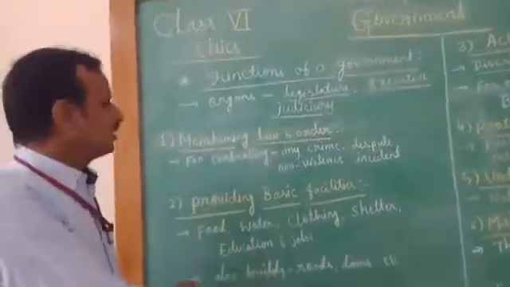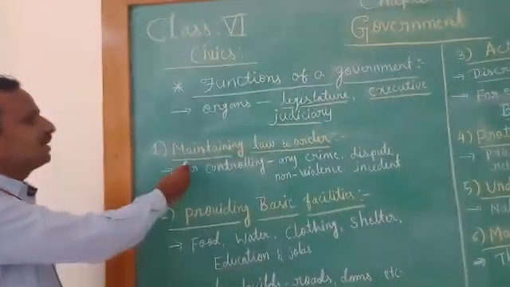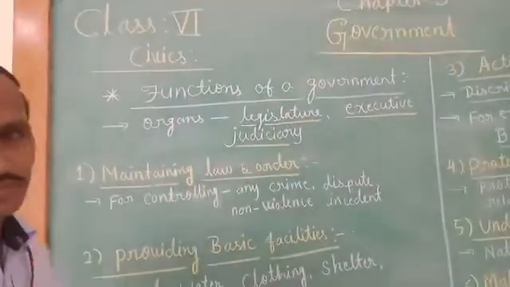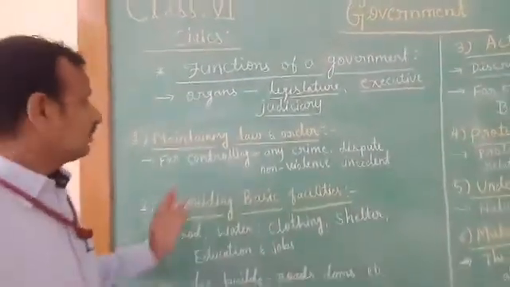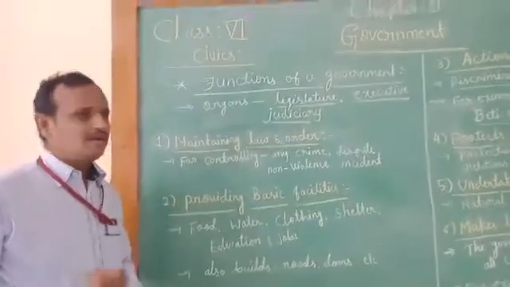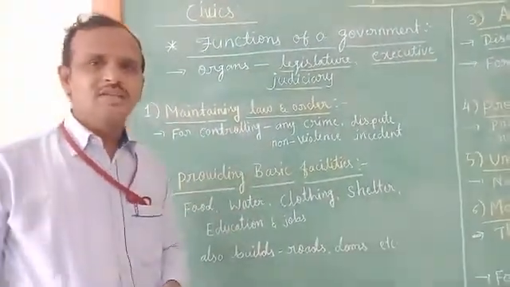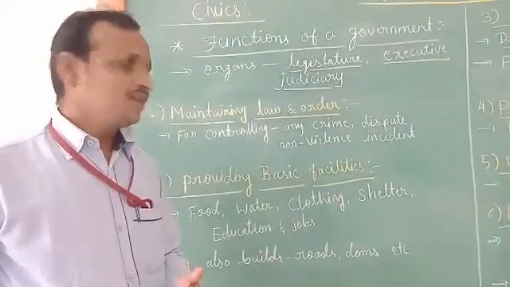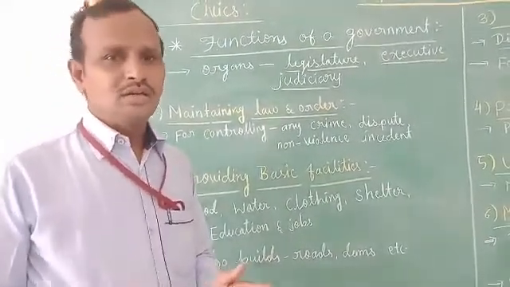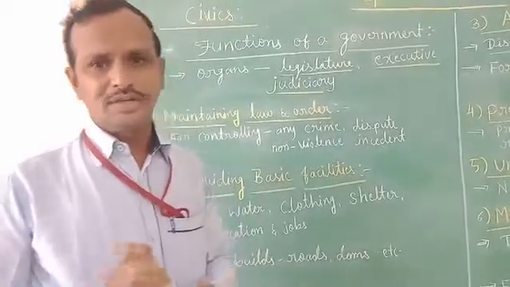So let us discuss the functions one by one. The first one is maintaining law and order. So how does government maintain law and order? Law and order is nothing but rules and regulations mentioned in the constitution of a country.